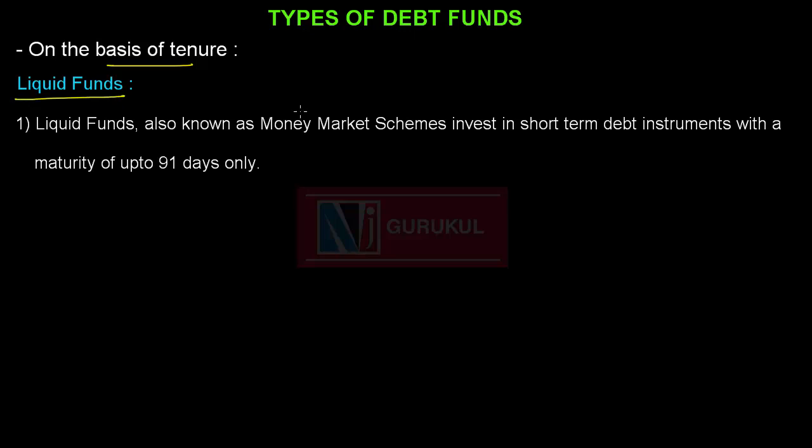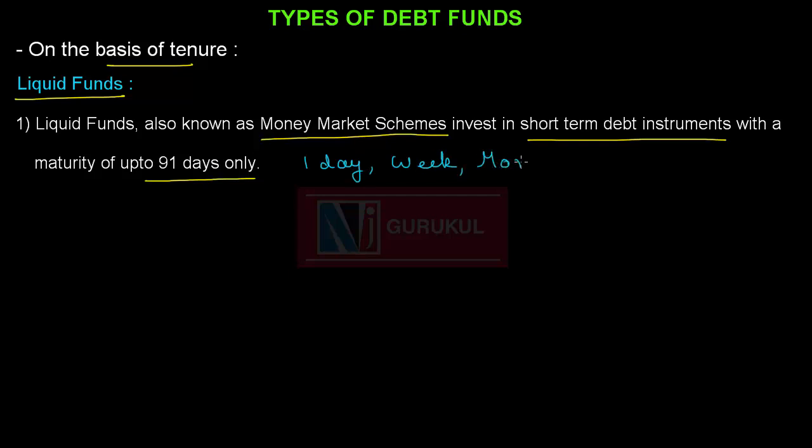The next classification of debt fund is on the basis of tenure. The first in the category is liquid funds. Liquid funds, also known as money market schemes, invest in short-term debt instruments with a maturity up to 91 days only. So, if an investor wants to invest for 1 day or for a week or for a month, then a liquid fund is the best option available for him.